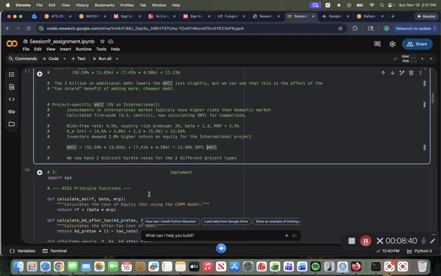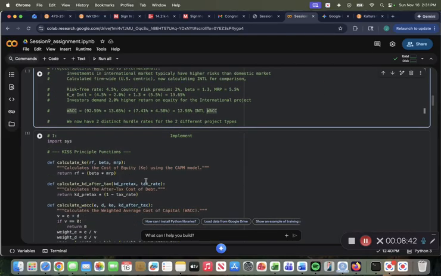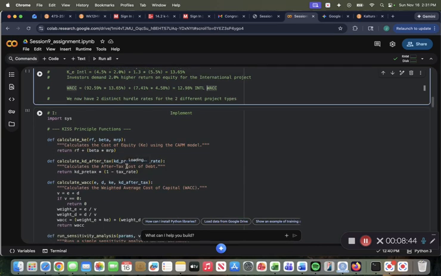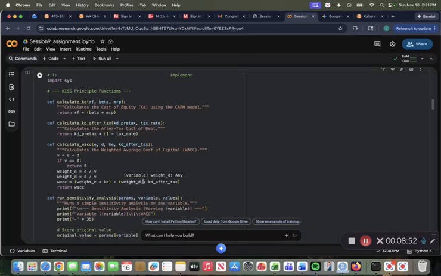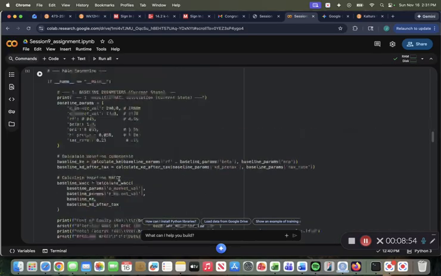So moving on to the implement stage of DRIVER, I had some assistance from Google Gemini to assist me in creating the Python code for the calculations of WACC as well as sensitivity analysis.